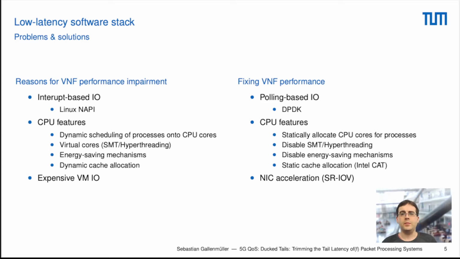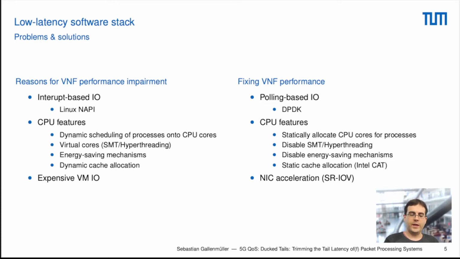We also disable simultaneous multi-threading or hyper-threading entirely. This means no virtual cores fighting for the same resources. We also disable all of the energy saving mechanisms of our CPU. This means, of course, that we have a higher energy consumption, but at the same time our performance gets more reliable. And in the end, we also configured our shared cache to only use certain cores.